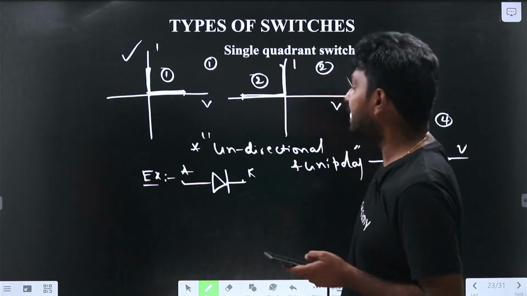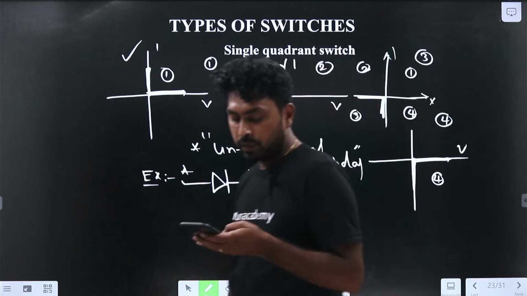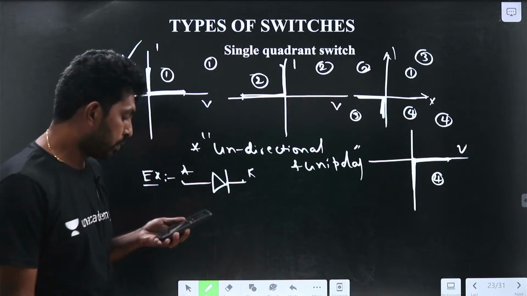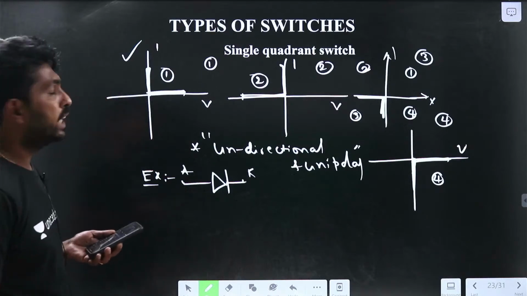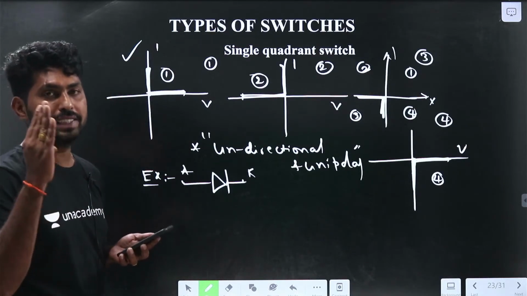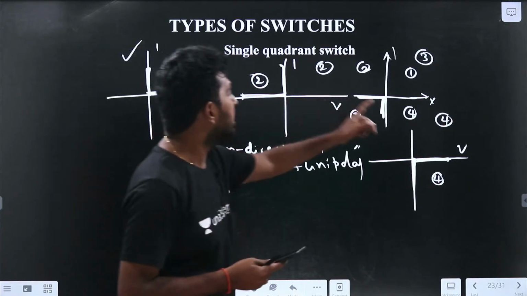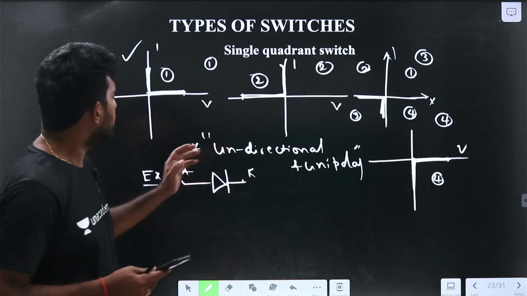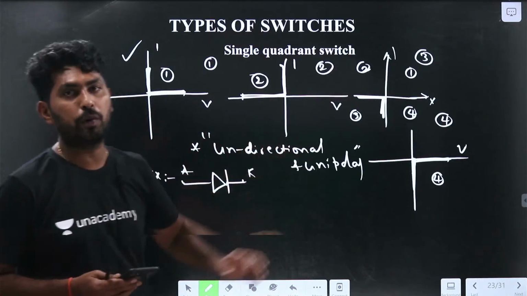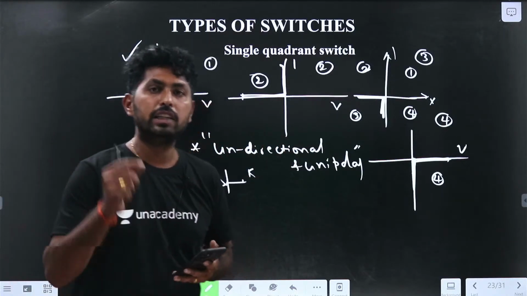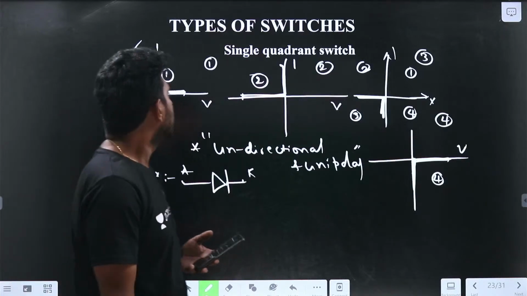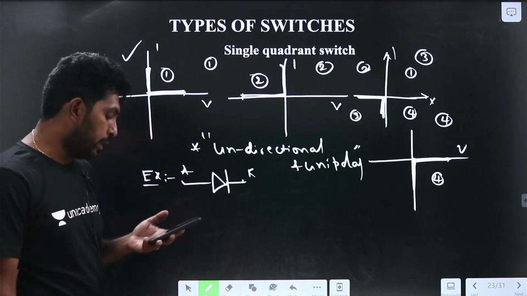So in which category does the diode fall? Here the 4 possibilities are there for the single quadrant switch. In these 4 possibilities, the diode falls under which category? The diode is unidirectional and unipolar. The diode has the positive current.